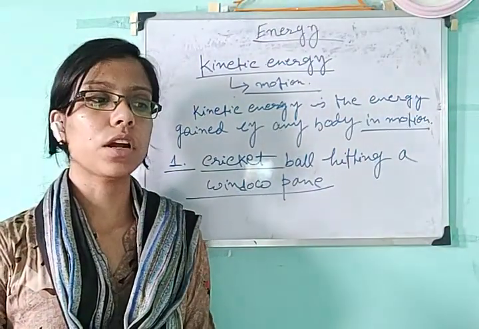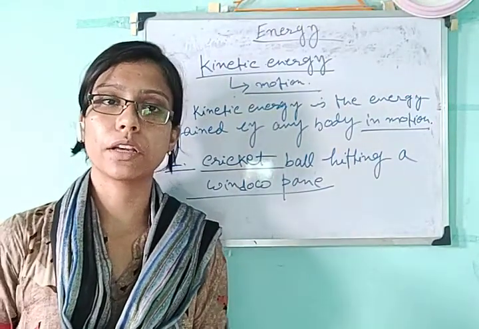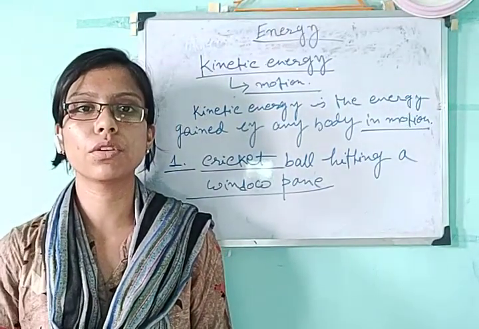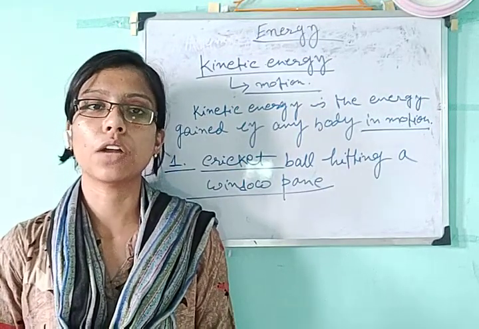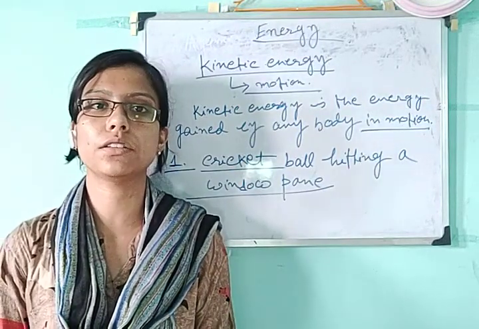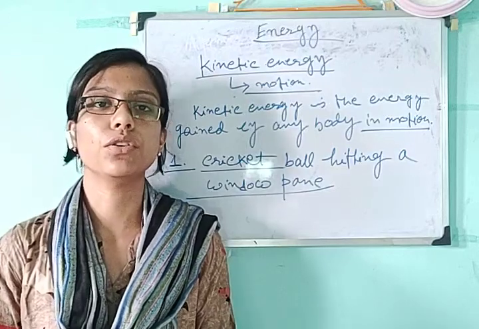Similarly, we throw a stone and the window pane breaks. Why? When we are throwing a stone, the moving stone also gains some amount of kinetic energy. It is in motion, and with the help of that kinetic energy it breaks that window pane.